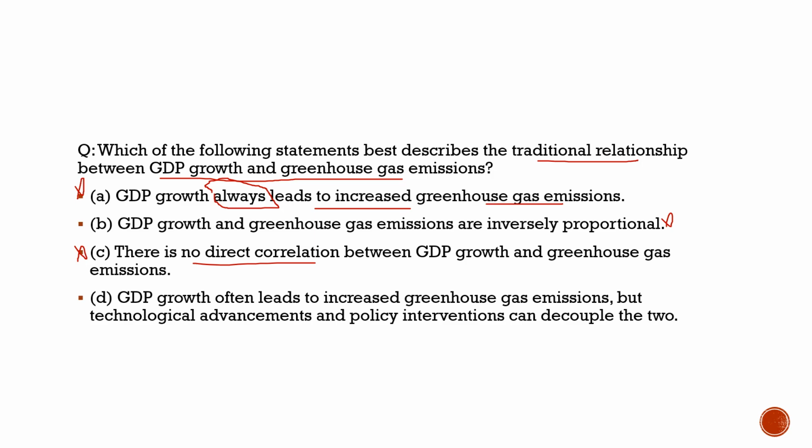Statement 4 says GDP growth often leads to increased greenhouse gas emission. 100% correct. But technological advancements and policy interventions can decouple the two, as we discussed in the context part. So this statement is 100% correct. So with respect to this question, the correct statement is option D.